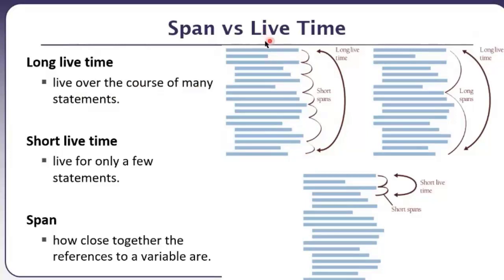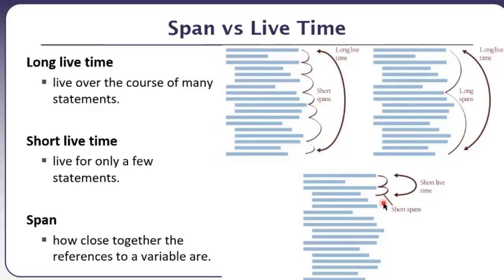That means it was initialized or created here and the last use is made at this line. So that's a longer lifetime. A shorter lifetime means that it was created at the first line and it was last used in the fourth or fifth line. So it's a shorter lifetime relative to the previous one.